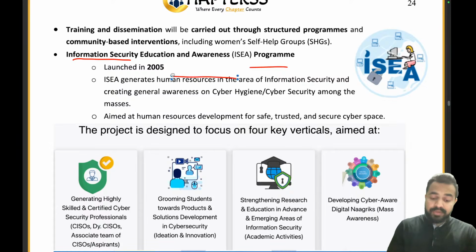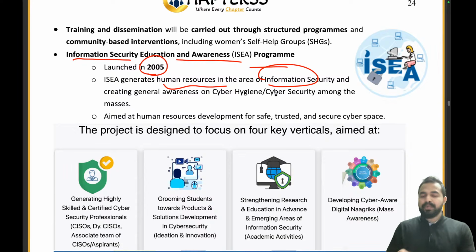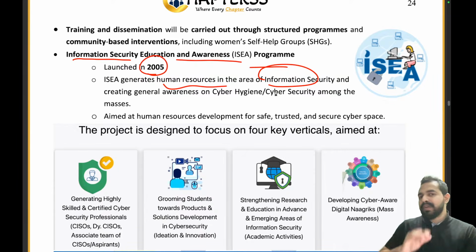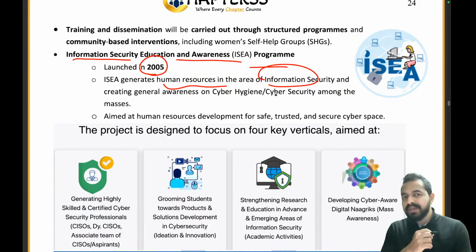And that has been launched in 2005. It was launched in 2005, which generates human resources in the area of information security. The program is all about generating the human resources which are working in the areas of information security, creating general awareness on cyber hygiene, cyber security. Like I am providing you general awareness about these articles which are being launched in the news, so that I can help you in the Grade B officer examination, right?